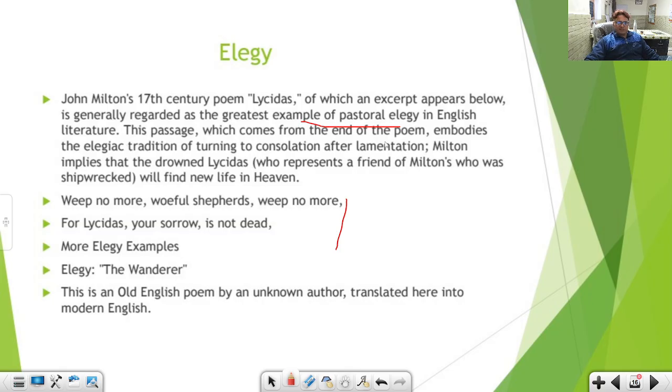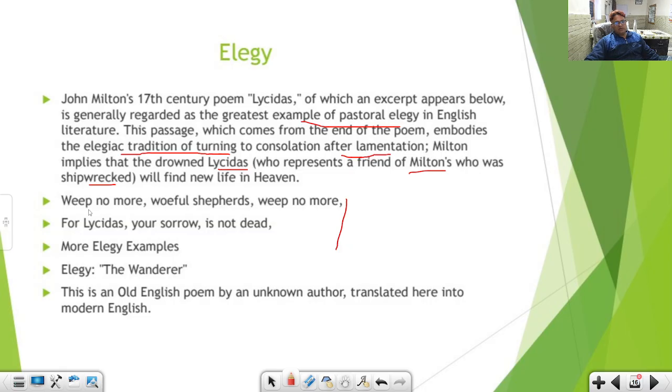This passage, which comes from the end of the poem, embodies the elegiac tradition of turning to consolation after lamentation. Okay? First the poet laments and then comes to consolation. Milton implies that drowned Lycidas stands for his friend Edward King, who died in a shipwreck and will find new life in heaven.